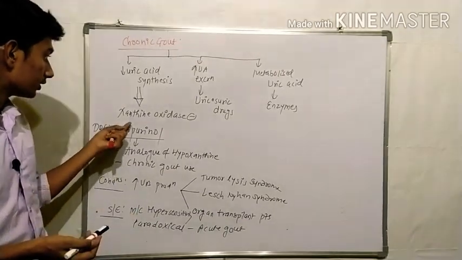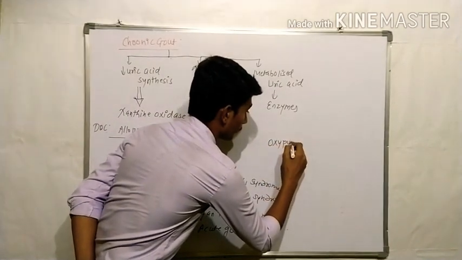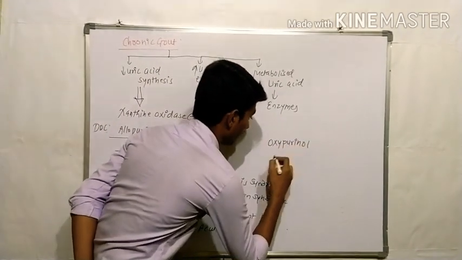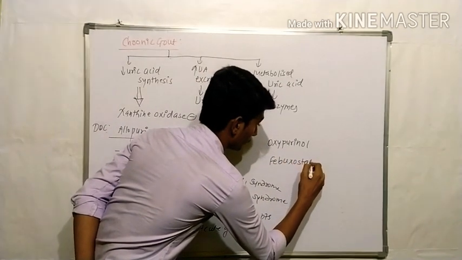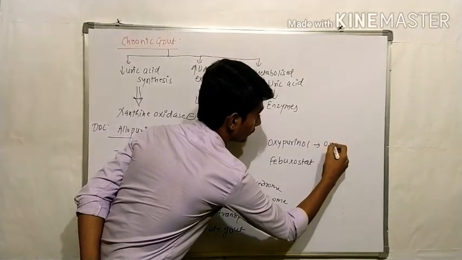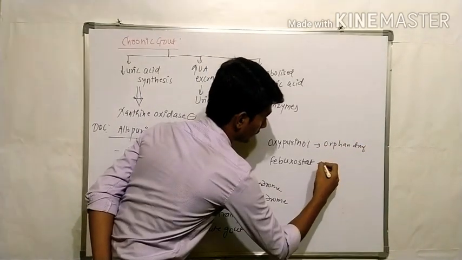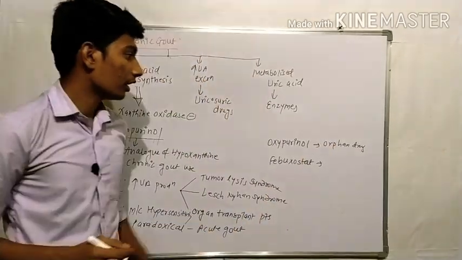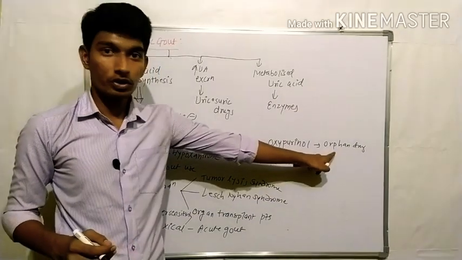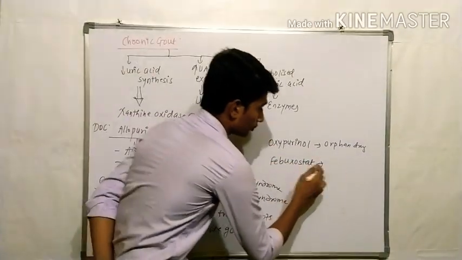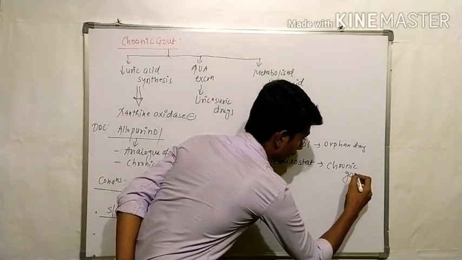Now, other xanthine oxidase inhibitors are oxypurinol and febuxostat. This oxypurinol is an orphan drug, and it is given in case of allopurinol hypersensitivity. This febuxostat is used in chronic gout.